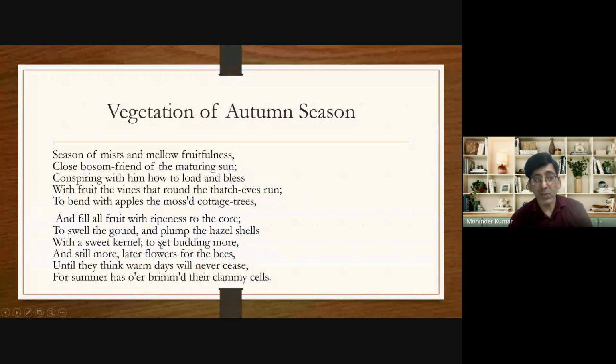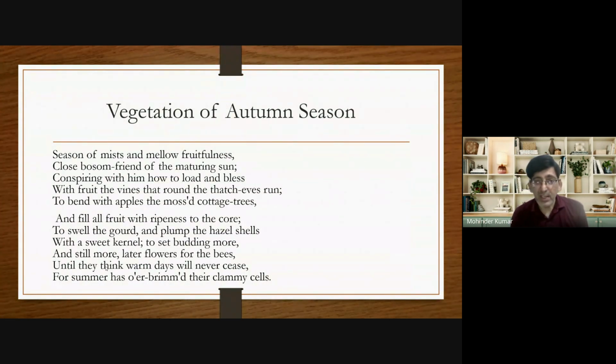Now, what happens in autumn season? Then more and more flowers grow up. To set budding more and still more means more flowers grow up. So everywhere there are flowers and flowers. Now later flowers for the bees, until they think warm days will never cease, for summer has overbrimmed their clammy cells. So there are flowers everywhere, more and more flowers everywhere. And now the bees start thinking whether the summer days will never end.